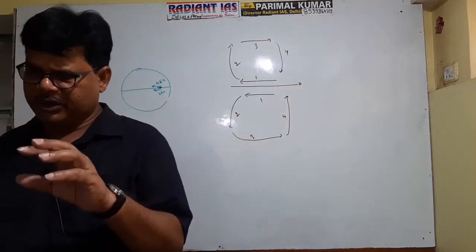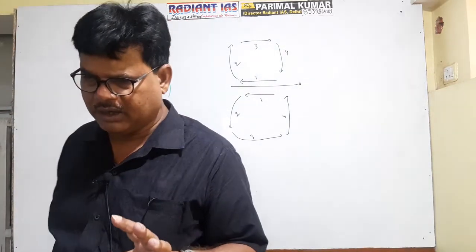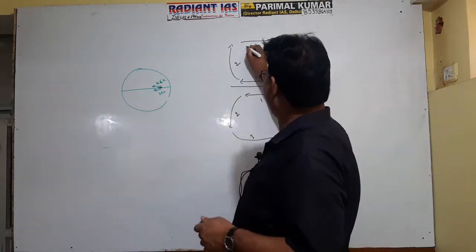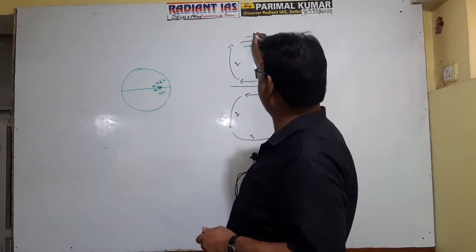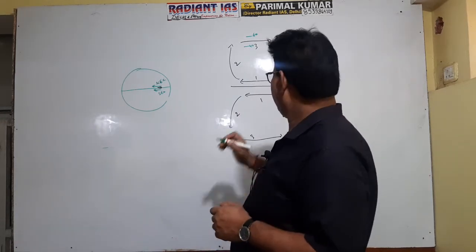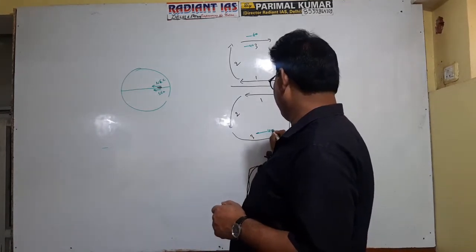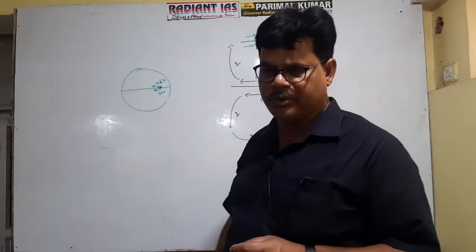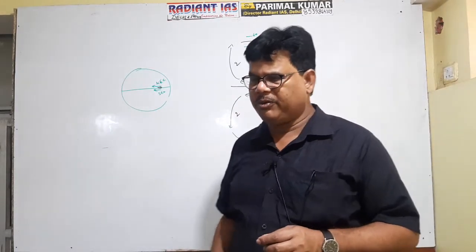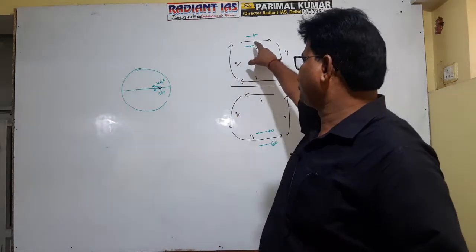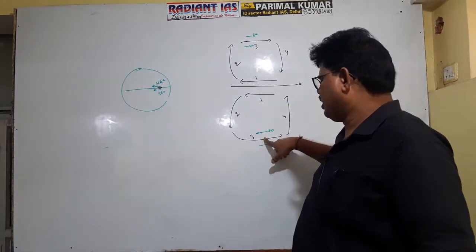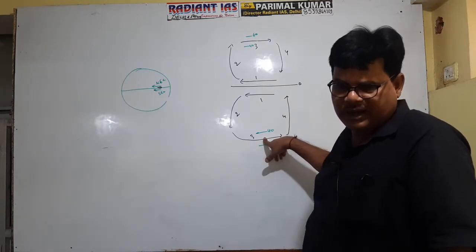Again, there is no confusion with respect to number three. Number three is the west wind drift, to be noted. This normally exists between 40 to 60 degree latitude in both hemispheres, and this is referred to as the west wind drift. If it is located in the Atlantic Ocean, this is referred to as the North Atlantic drift or South Atlantic drift.